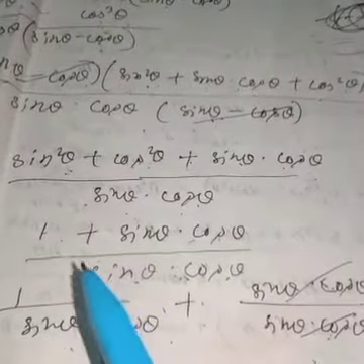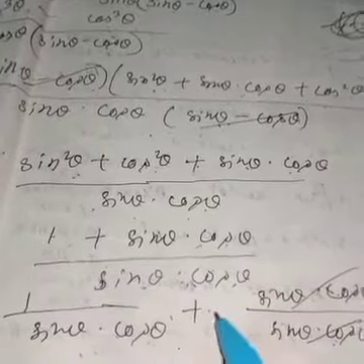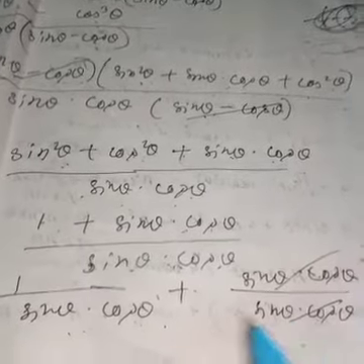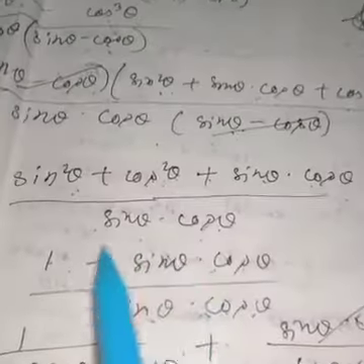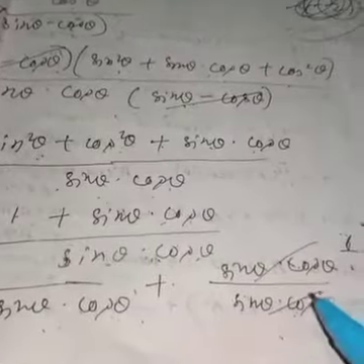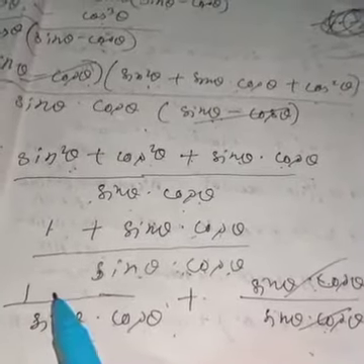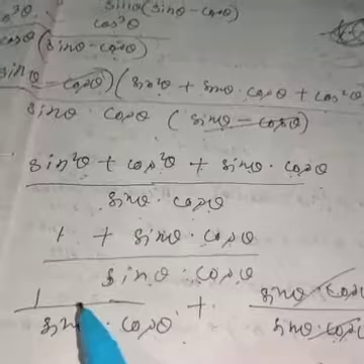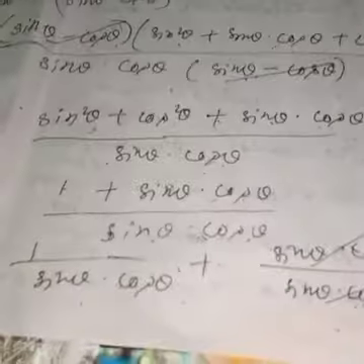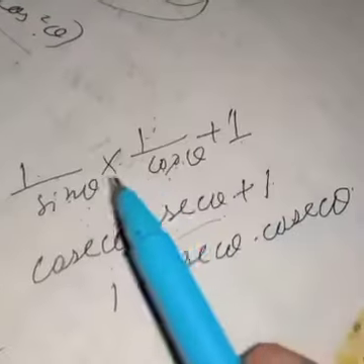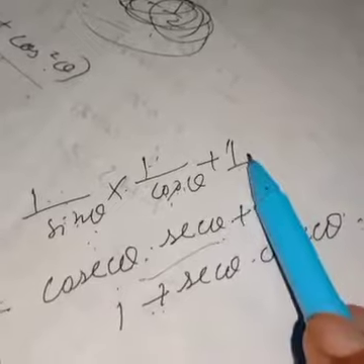Next, if you split these two, you can write like that: 1 by sin theta dot cos theta plus sin theta cos theta by sin theta cos theta. See, if you take LCM of this one, sin theta dot cos theta, then you will get this one back or not. That is why you can write this way: sin theta dot cos theta, sin theta dot cos theta cancel. What is left here? 1. And what is left? 1 by sin theta dot cos theta. Or we can write 1 by sin theta into 1 by cos theta. This one you can write, because if you multiply, you will get it back. So plus 1.